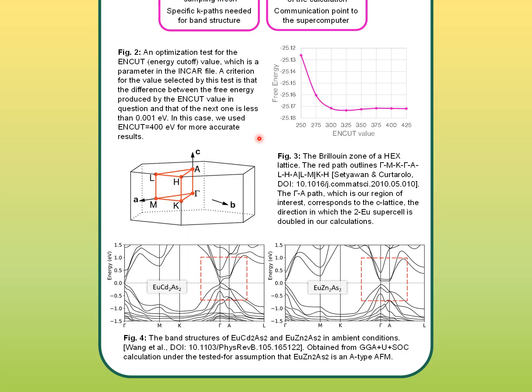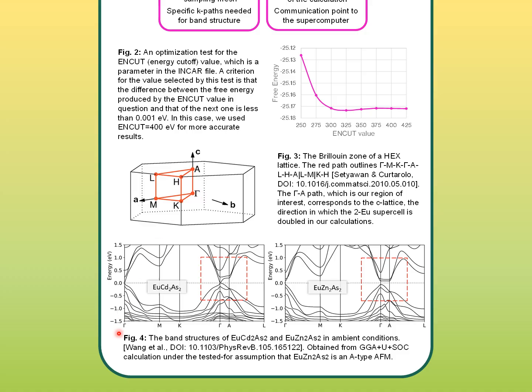For a better understanding of what the K-point mesh is actually sampling, Figure 3 shows the Brillouin zone of a hexagon lattice. This is the path we would take to get our band structure, from gamma to M to K to gamma again to A to L. The path from gamma to A along the C direction is the region we're most interested in, as that's where the gap can potentially close under pressure.